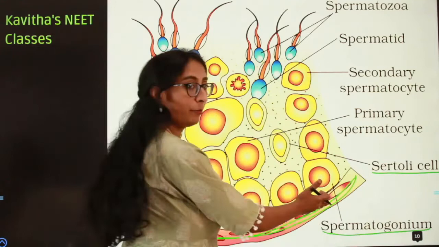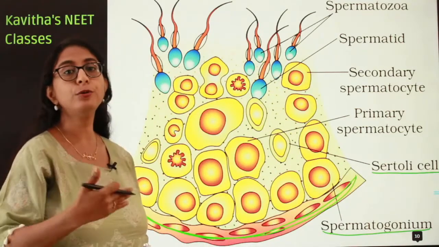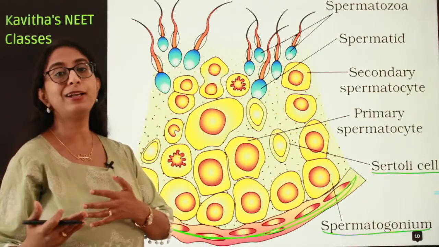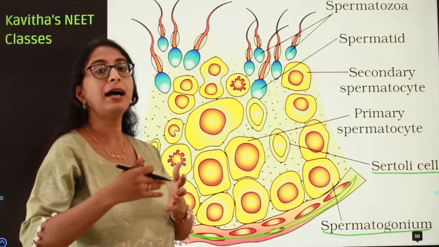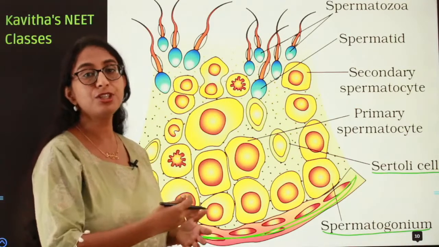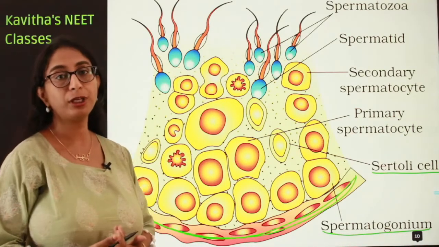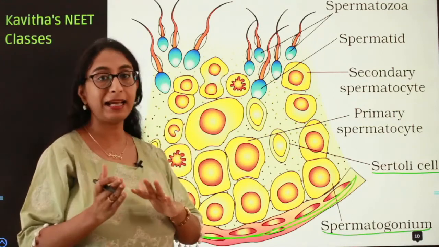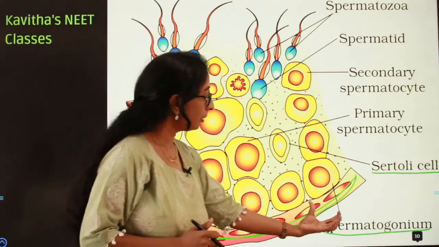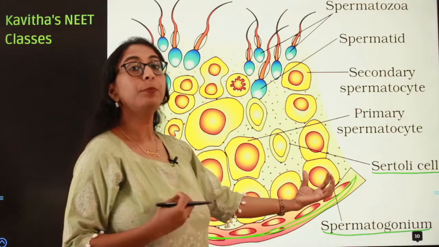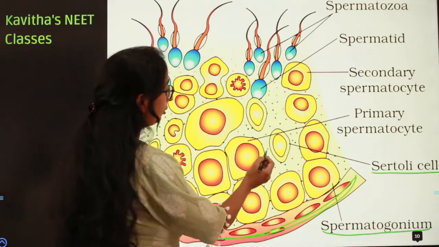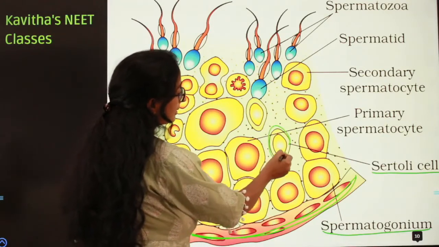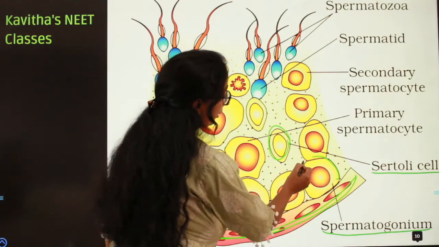Few among these spermatogonium are ultimately going to transform into sperms, whereas the rest of them again undergo multiple divisions to form more spermatogonium. I told you about type A and type B, isn't it? So type B spermatogonium are the precursors for the sperms.